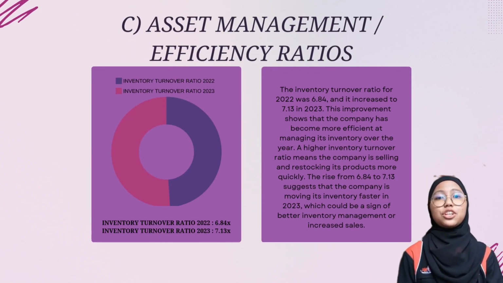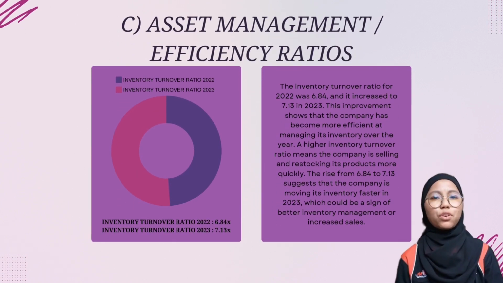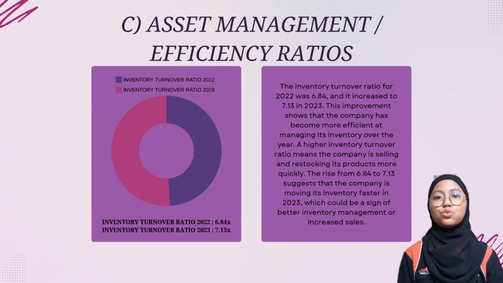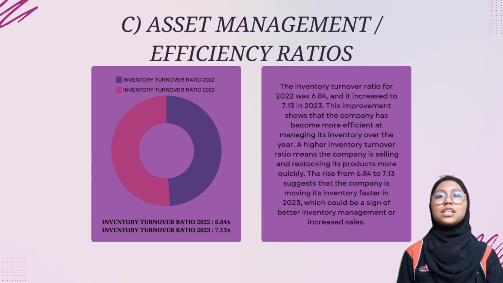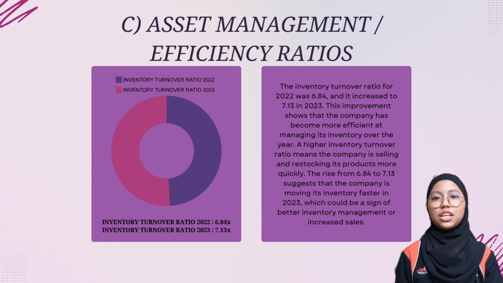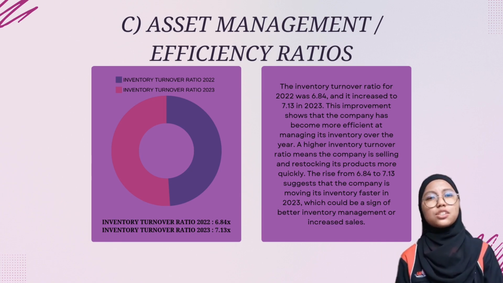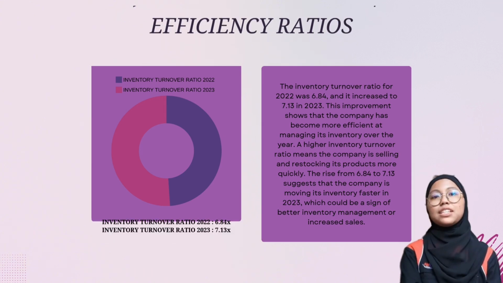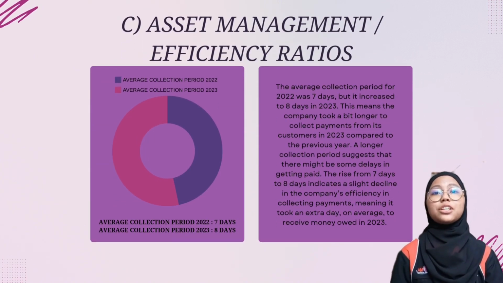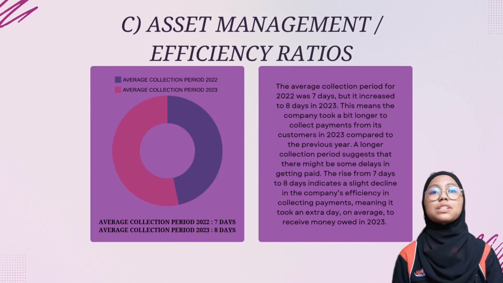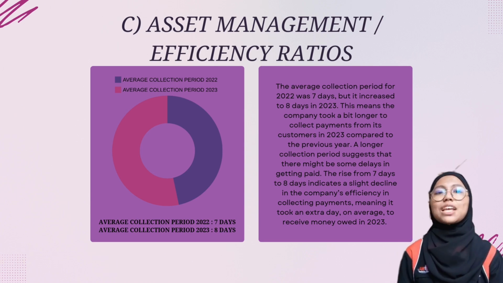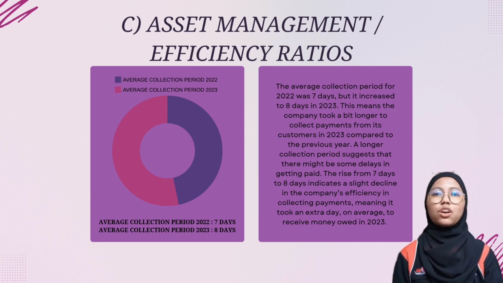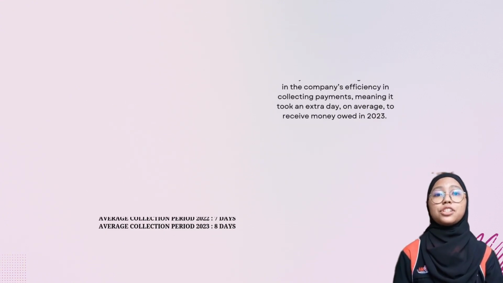Moving on to the inventory turnover ratio. It improved from 6.84 in 2022 to 7.13 in 2023, suggesting that the company is managing its inventory more efficiently, possibly through increased sales or better inventory practices. The average collection period increased slightly from 7 days in 2022 to 8 days in 2023. This means it took the company a bit longer to collect payment from customers, indicating a slight decline in efficiency.